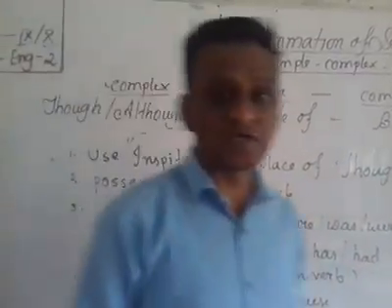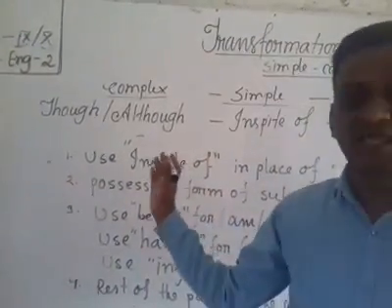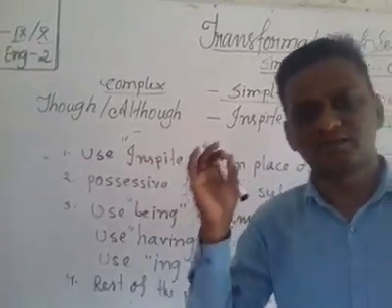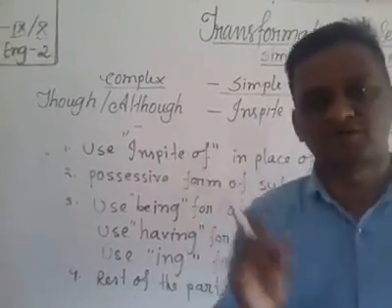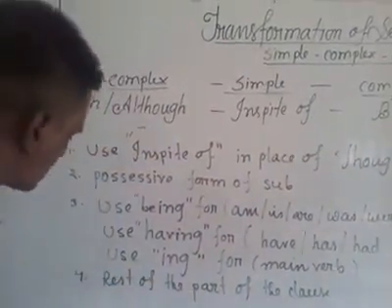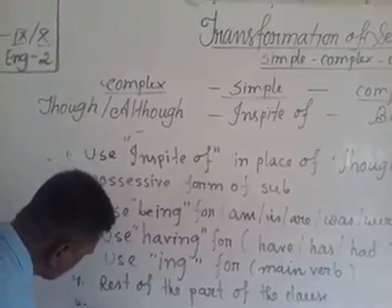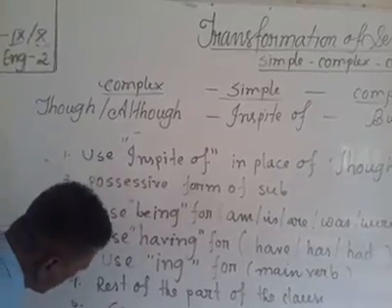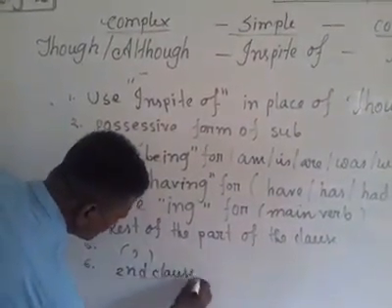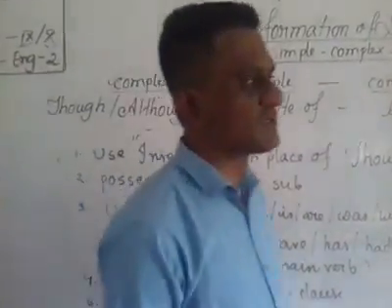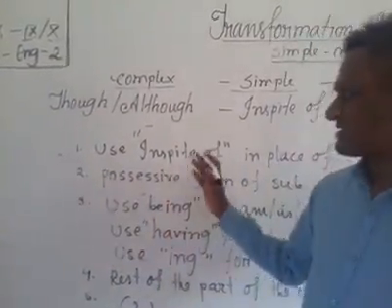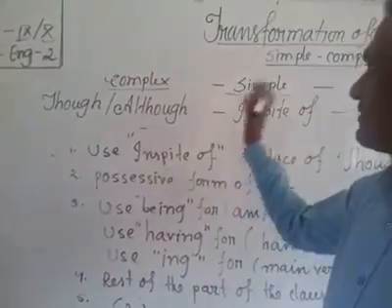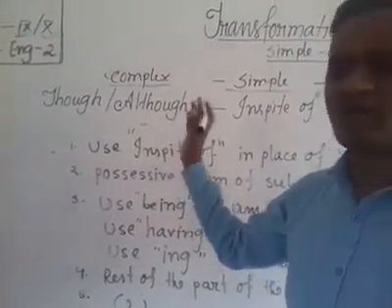Rest of the part of the clause, that means though he is weak, in spite of his being weak, weak is the rest of the part of the clause. Then you will use comma. Then second clause. So my dear students, I have written the rules how to make simple sentence by using in spite of.